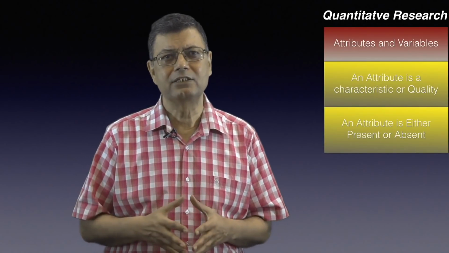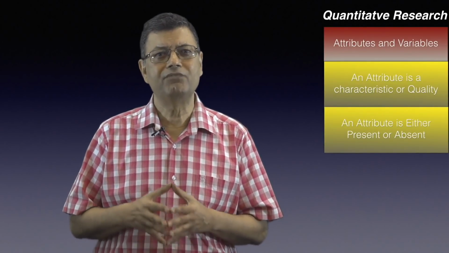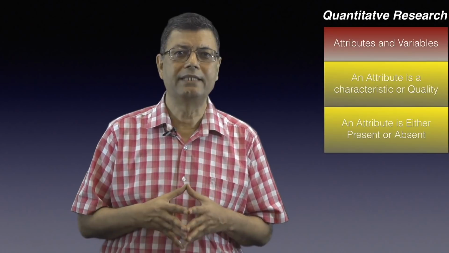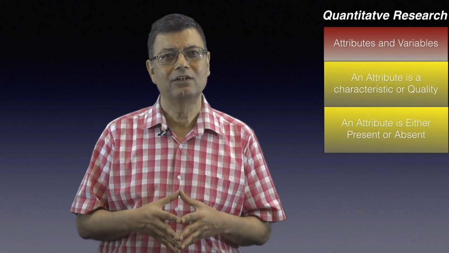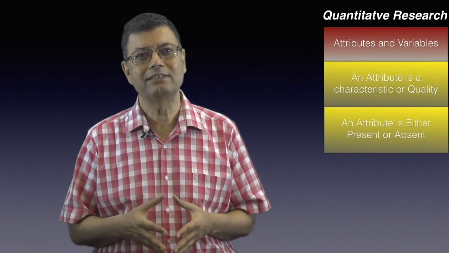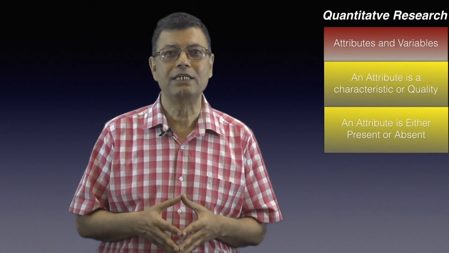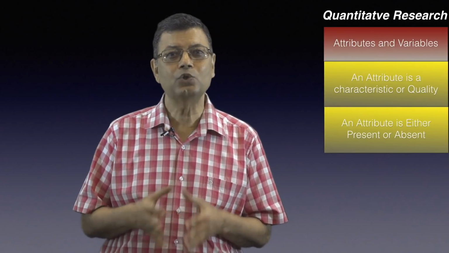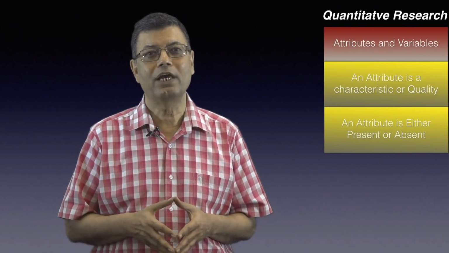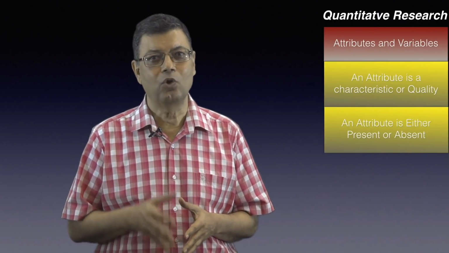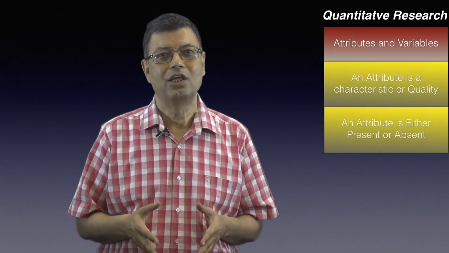It is either present or absent. Being female is an example. Either you have the attribute or quality of being female or you don't. Likewise, being old or being a student are also attributes. If being old is an attribute or a quality, then either you are old or you are not.